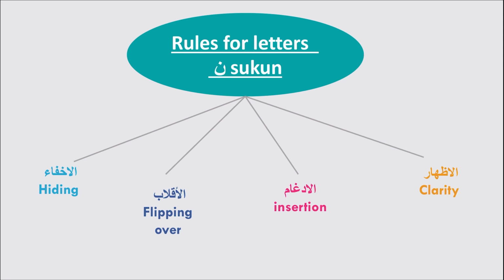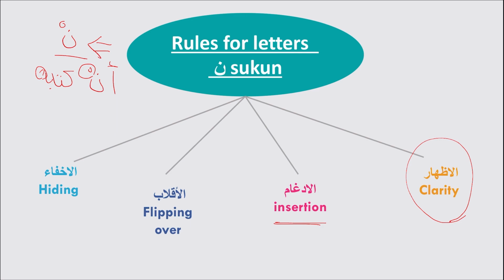The reason that scholars put these 2 letters under the same category is that they have the same ending of a noon sound, an. So if we have, for example, an or kitaban, both have the same ending, and that's why these 2 letters follow the same rules. Number 1, al-idhar. Number 2, al-idgham, insertion, and next is al-iqlab, and the other one is al-ikhfa, hiding.